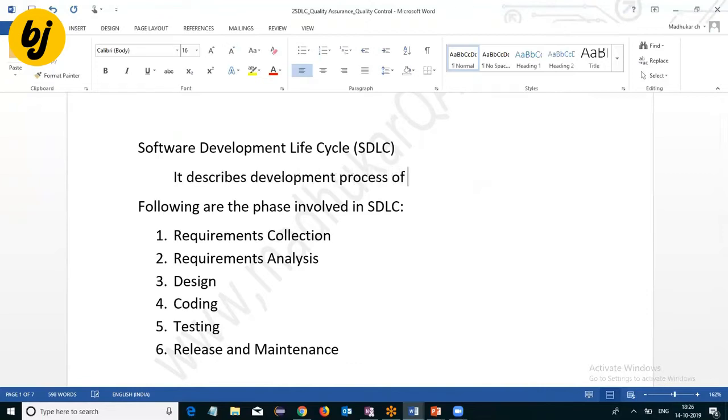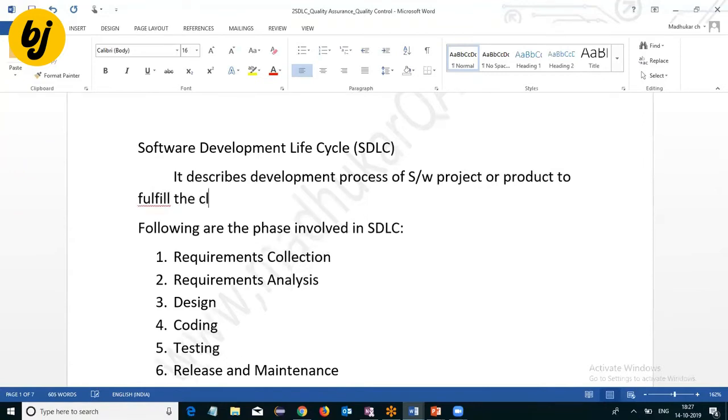That means we can say it describes the systematic approach followed by a software company to develop the software application with the client requirements within the specified cost and time. This is the software development lifecycle.